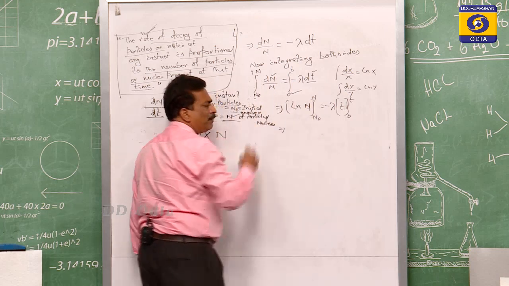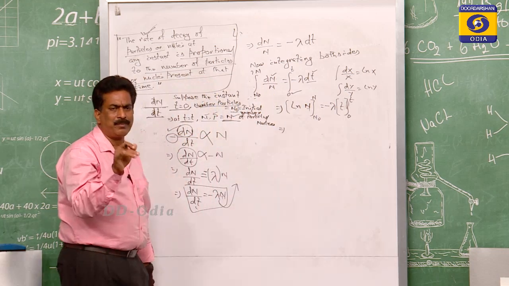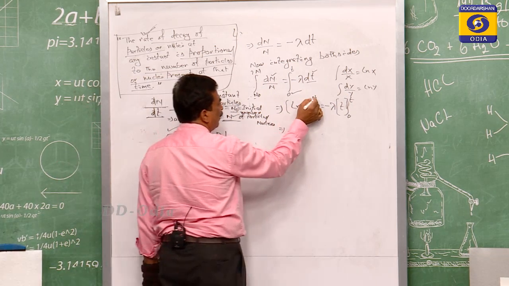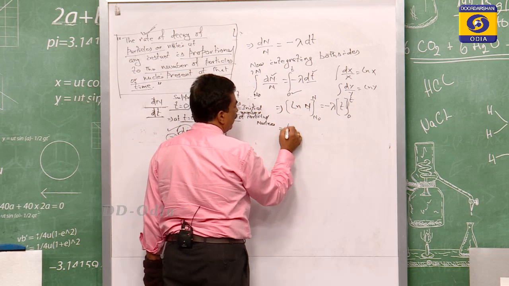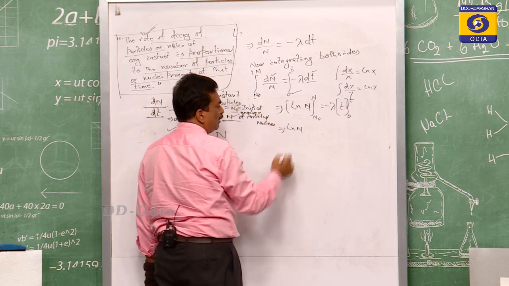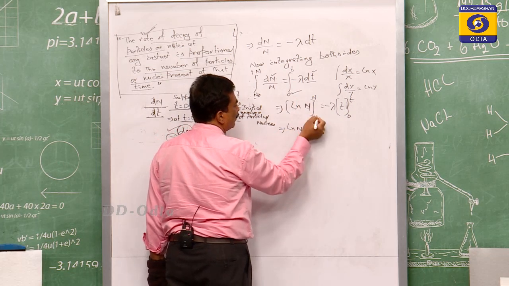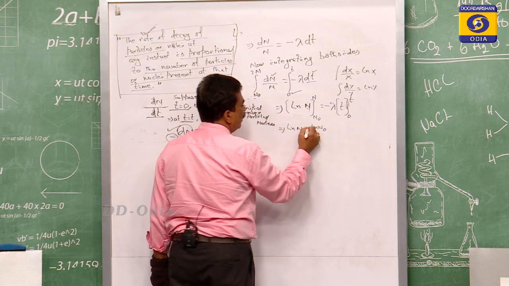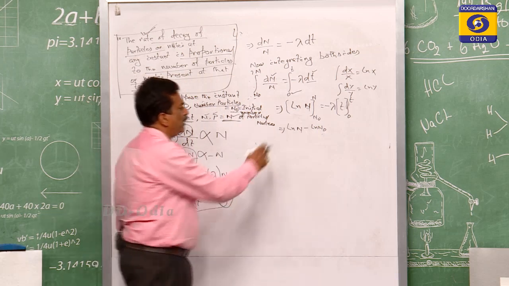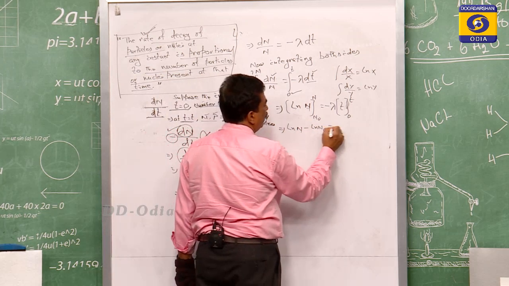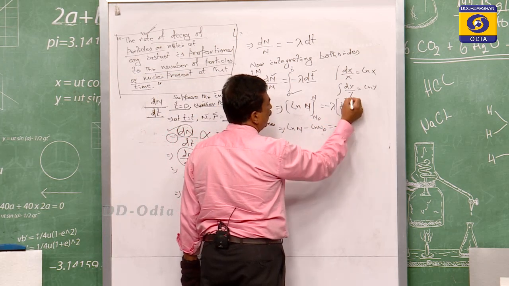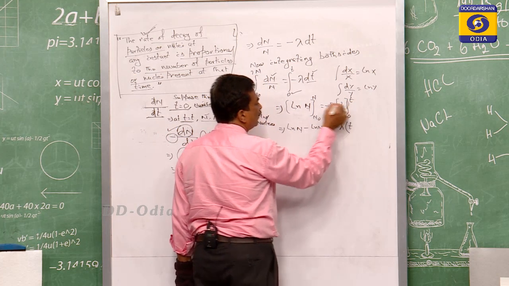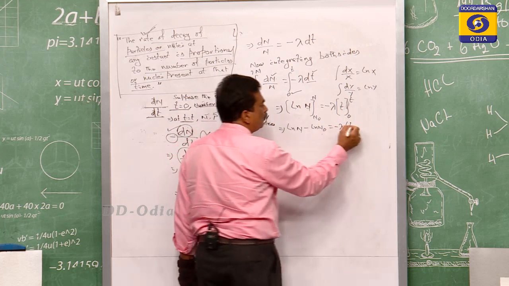And if we put the limit, how should the limit be put? First the upper limit, then the lower limit, which is to be subtracted. First the upper limit means instead of n, that is n, so that is ln n. Then the lower limit, instead of n, that is n0, so that is ln n0, which is to be subtracted. So ln n minus ln n0 is equal to minus lambda. Here the upper limit is t, and in place of t is 0 for the lower limit, which is to be subtracted.